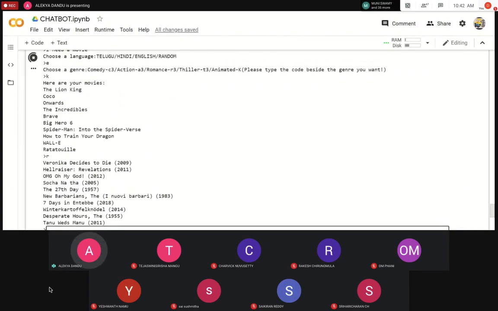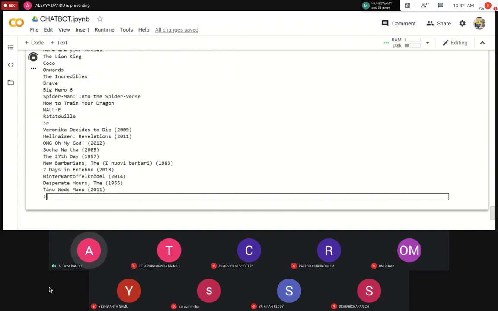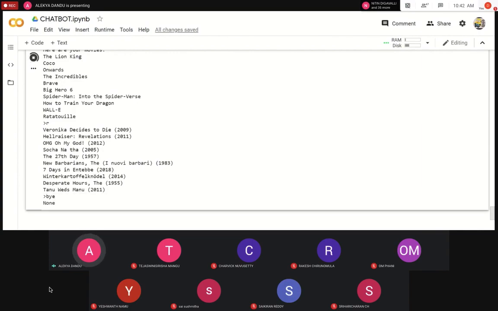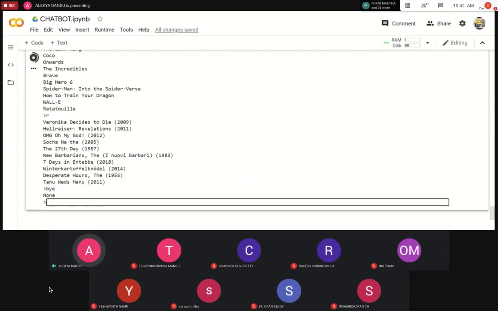So the main thing we can observe here is that if I give something which is not in the replies that I created, it's going to return a value called none. So this is what we can actually work upon if you're implementing any AI or ML algorithms on your bot. You can train your chatbot to reply to a value that is similar to what you kept.